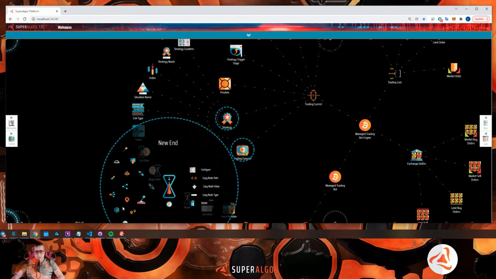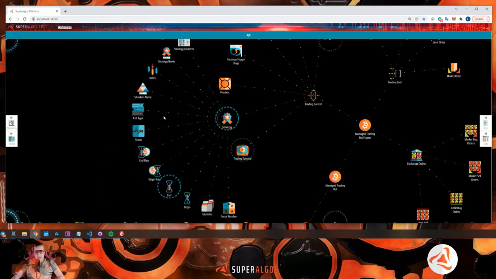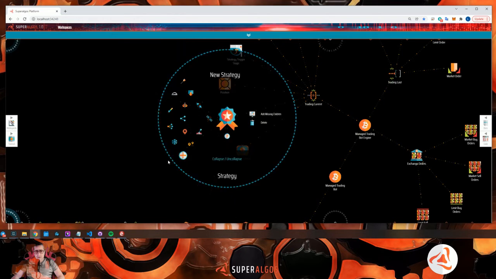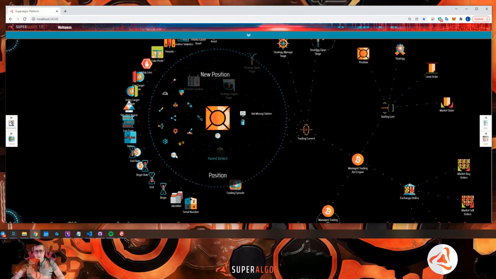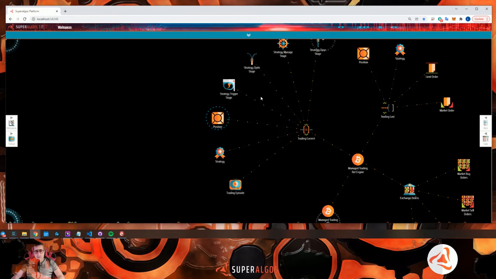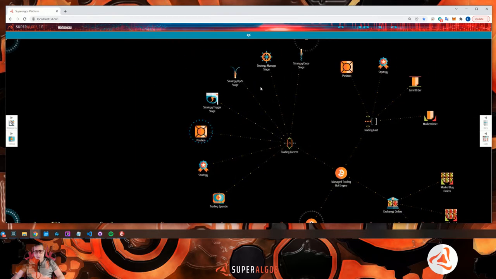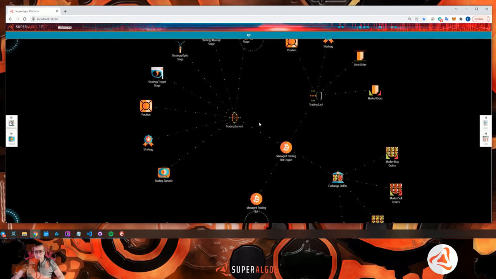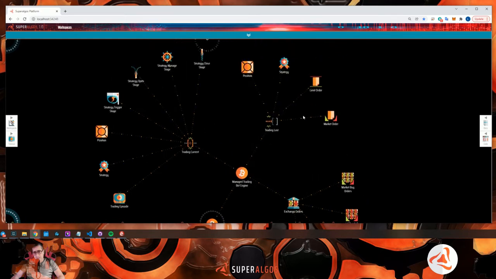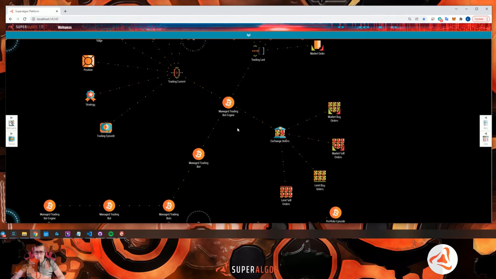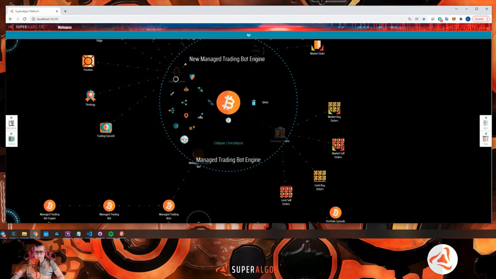You will have information about the current strategy being run, about the current position that has been taken, and about the different stages that the trading bot is executing. Also information about the last things that it was doing, the last position, strategy, and in a nutshell, all the information of a trading engine.